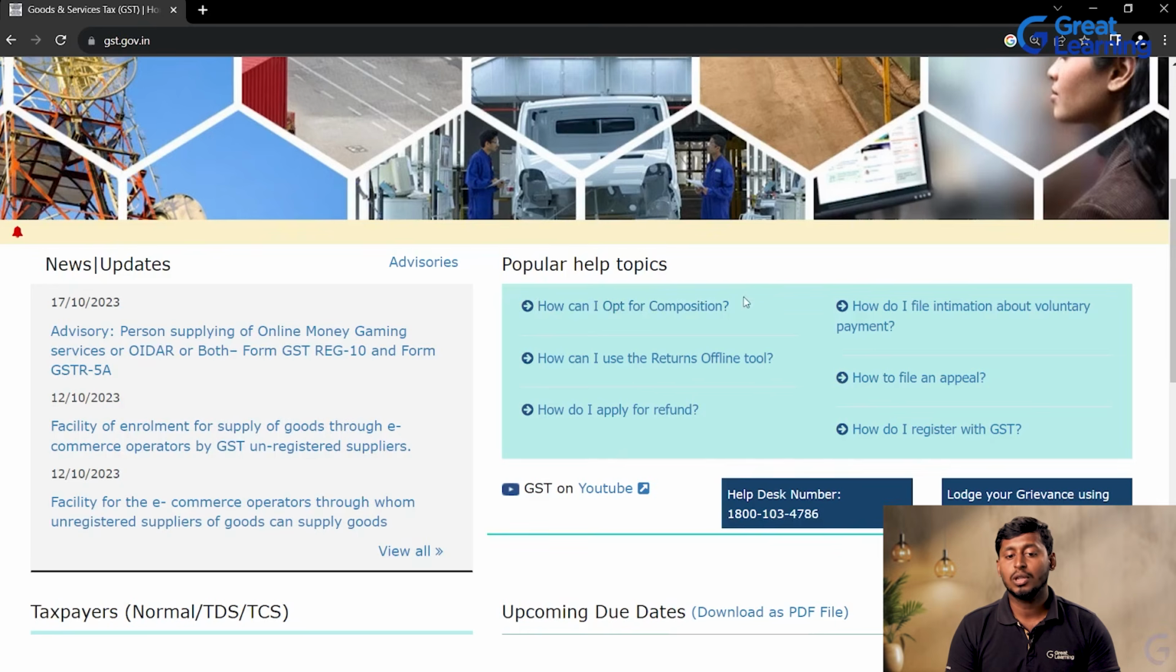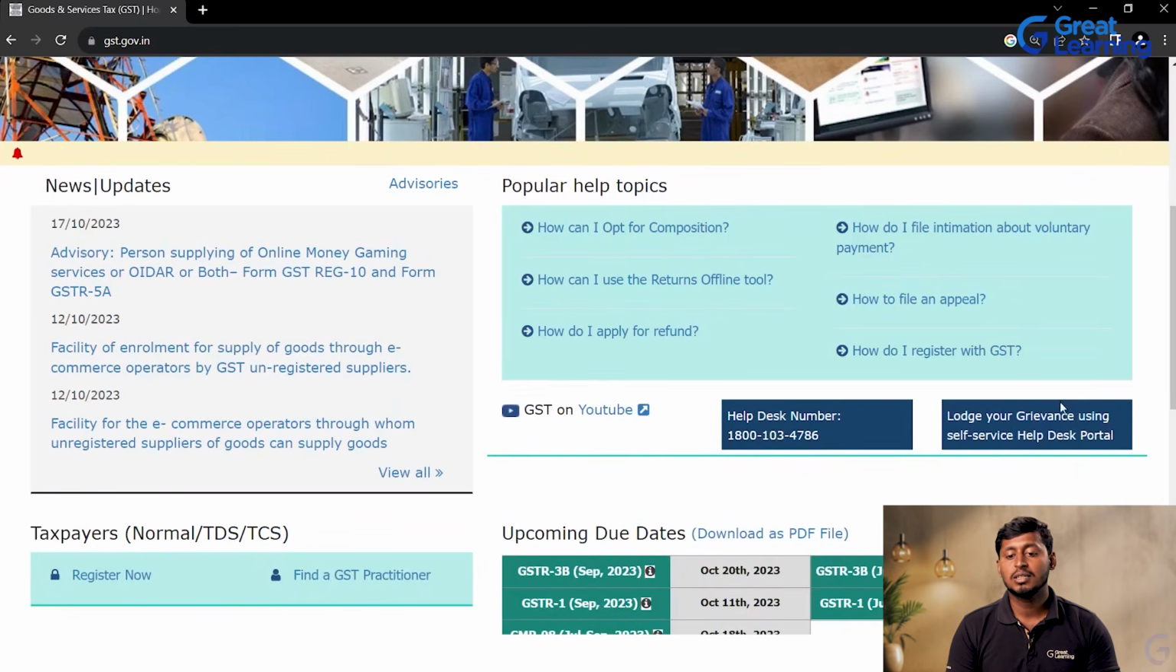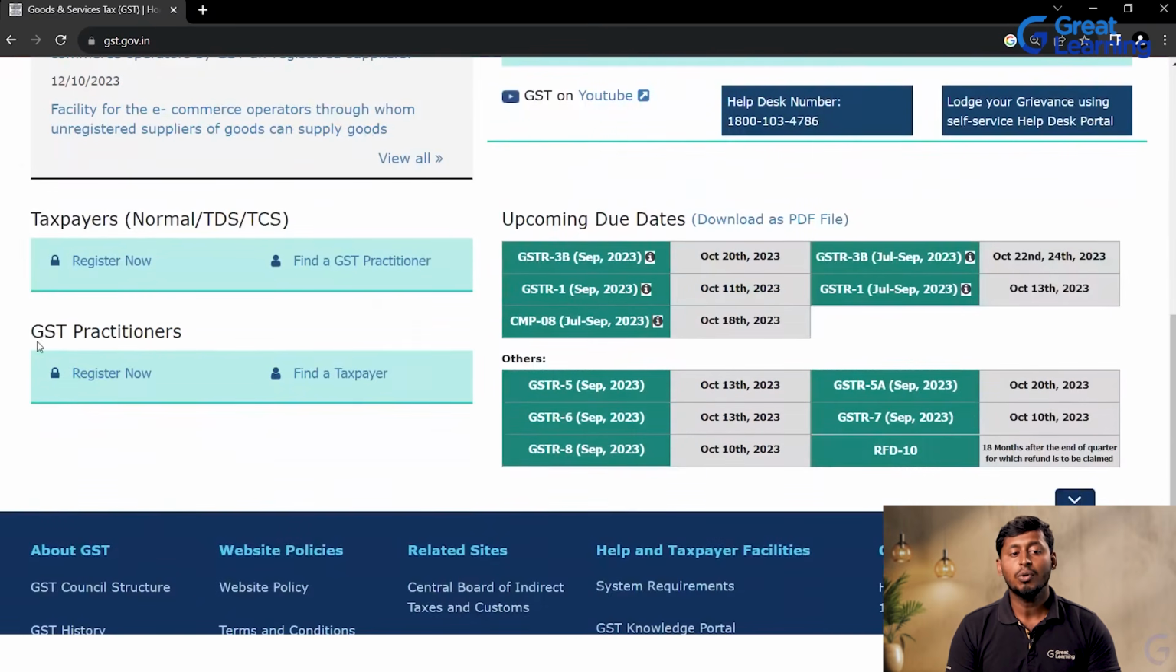So popular help tips or topics: How can I opt for the composition? How can I use the returns offline tool? How do I apply for a refund? All those things, the answers are also given. Just click on this, whatever questions you have, then you can get the answer. So the help desk number, or if you want to register as a taxpayer or find a GST practitioner, all that information they are going to give here.